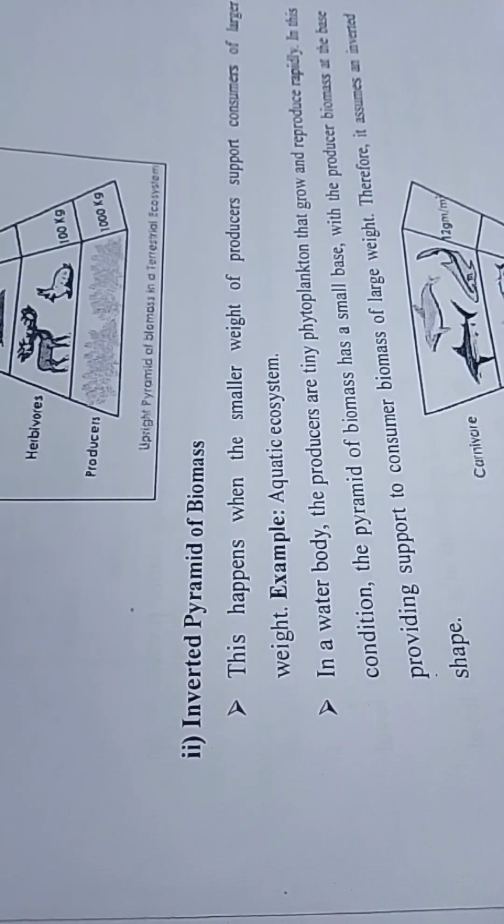Inverted pyramid of biomass. This happens when the smaller weight of producers supports consumers of larger weight. Example, aquatic ecosystem. In a water body, the producers are tiny plankton that grow and reproduce rapidly. In this condition, the pyramid of biomass has a small base with the producer biomass at the base providing support to consumer biomass of larger weight. Therefore, it assumes an inverted shape.